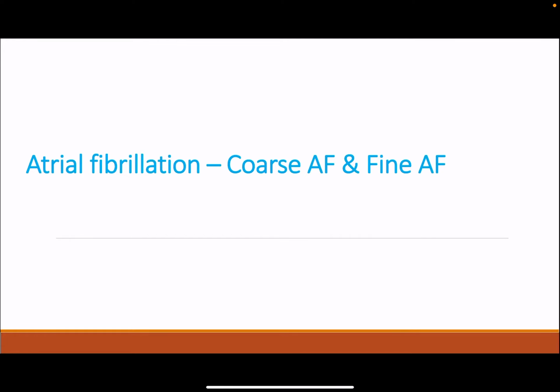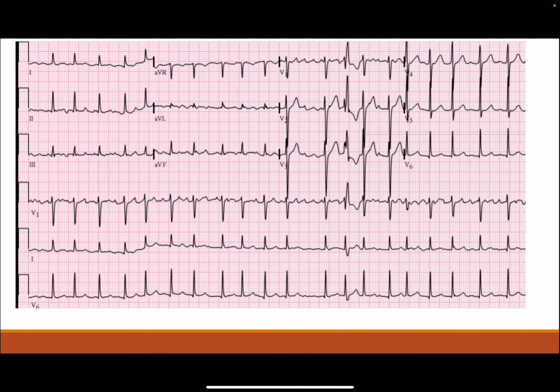Okay, good evening everyone. Now I'll discuss what coarse AF and fine AF are. Many people who see an atrial fibrillation ECG just see an irregular rhythm and say, okay, the patient is in atrial fibrillation. But there is so much to learn about the fibrillatory waves.